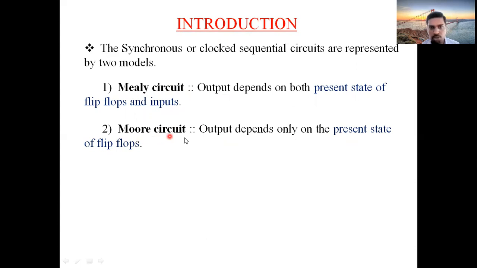But in the Moore circuit, the output depends only on the present state of the flip-flops. No inputs are involved here. So observe the difference: Mealy output depends on the present state and inputs, Moore output depends only on the present state.